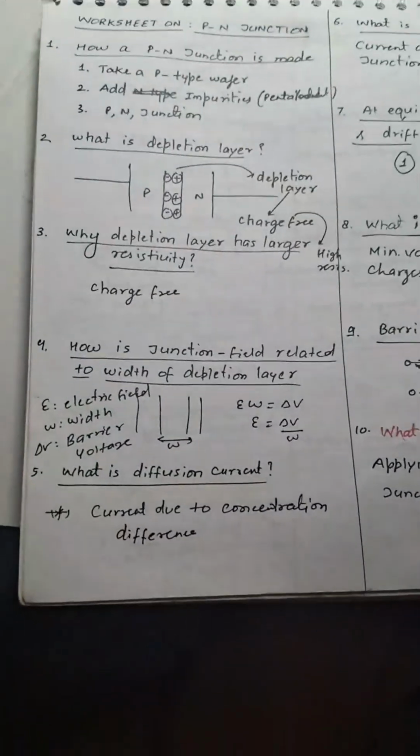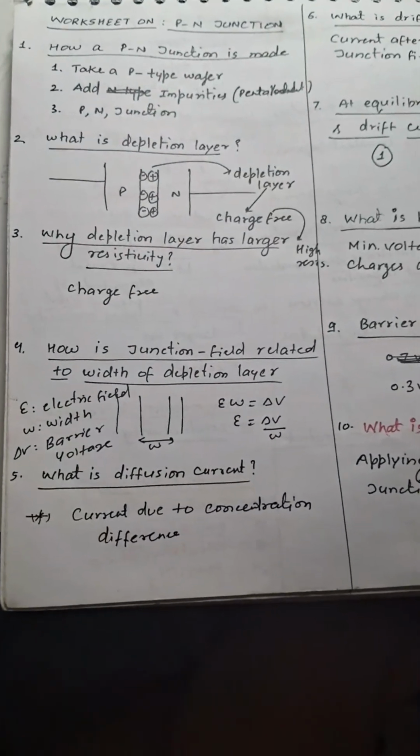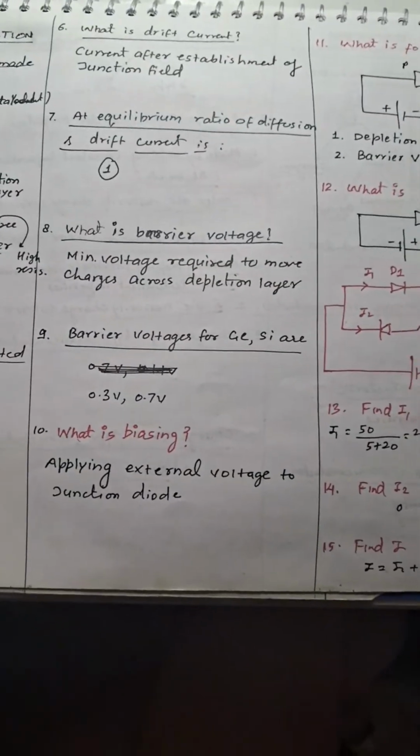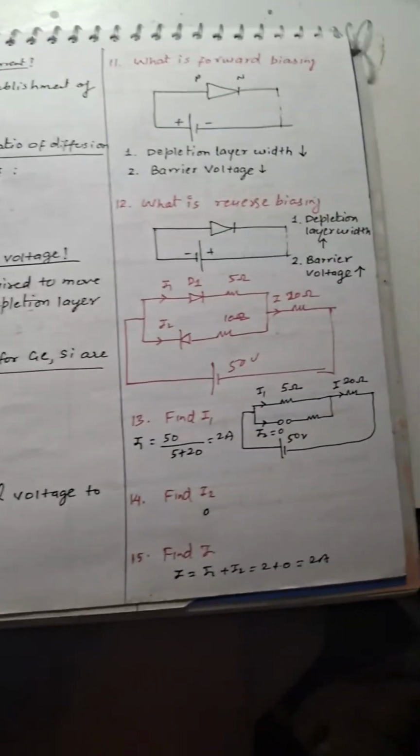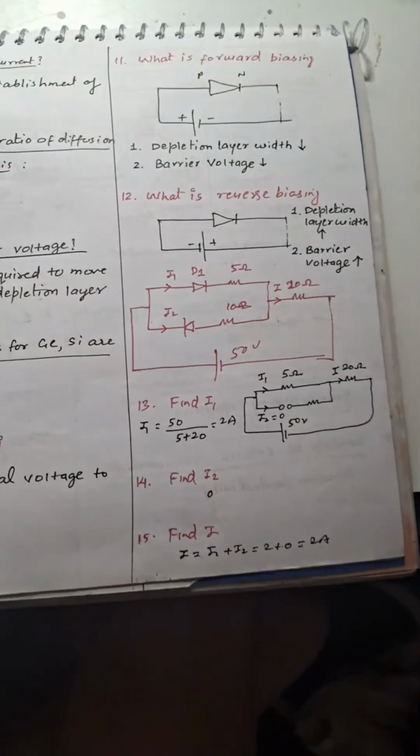Then we have a worksheet on PN junctions, with various simple questions based on PN junction, depletion layer width, calculation of drift speed, barrier voltages, biasing, forward and reverse biasing, and calculation of currents based on the circuits.